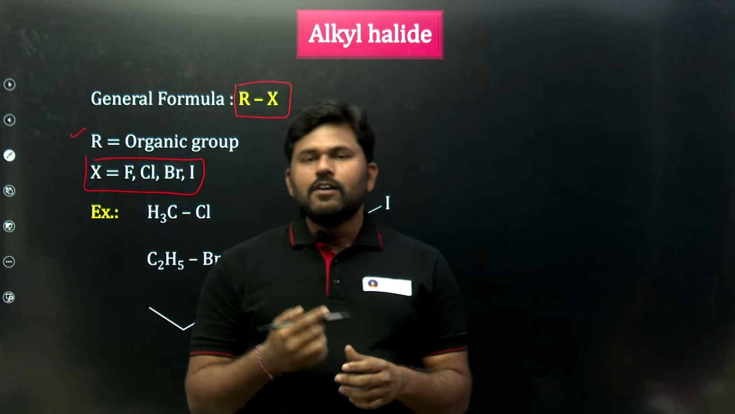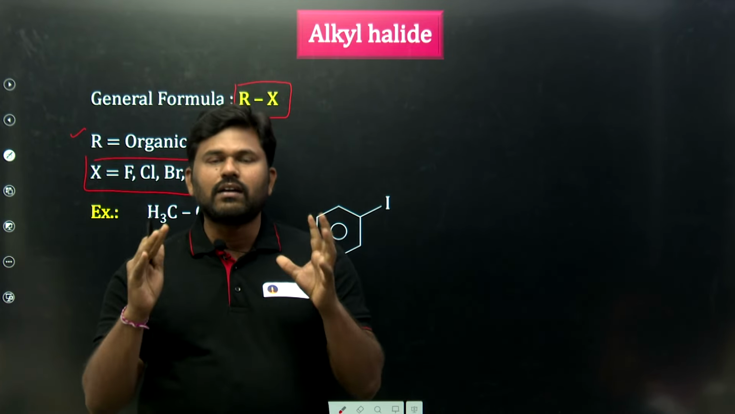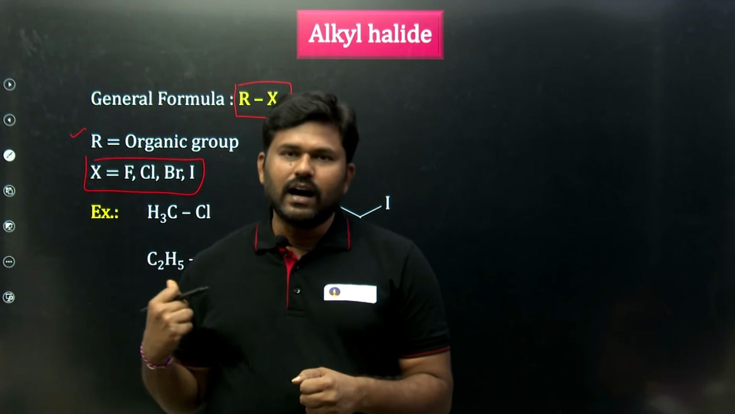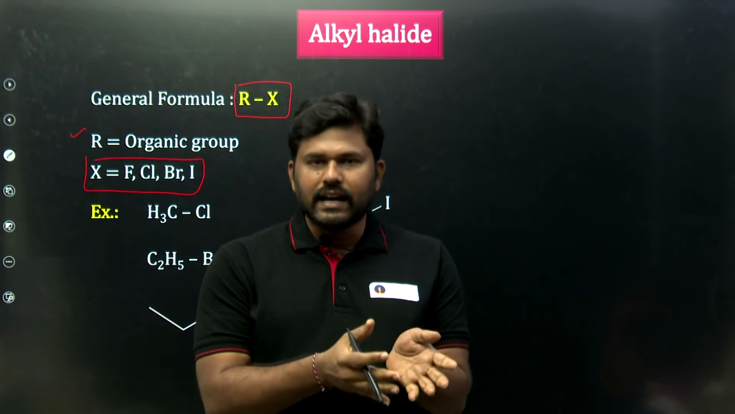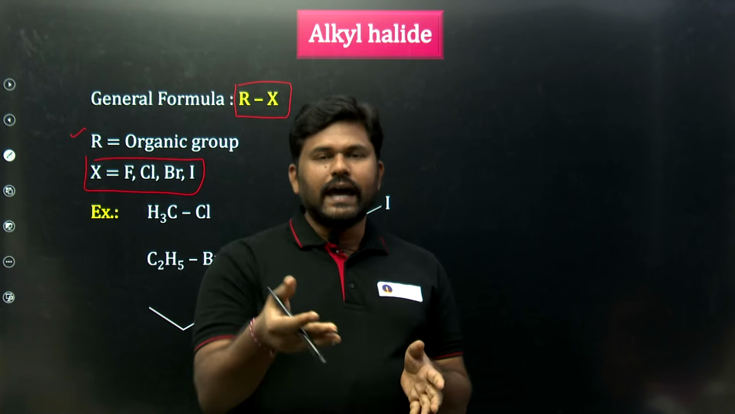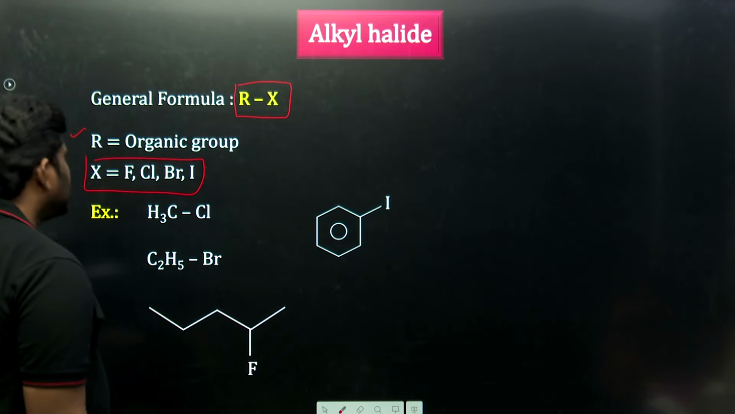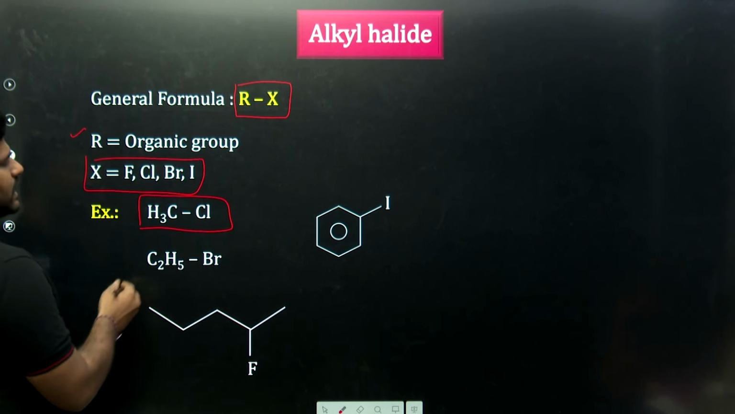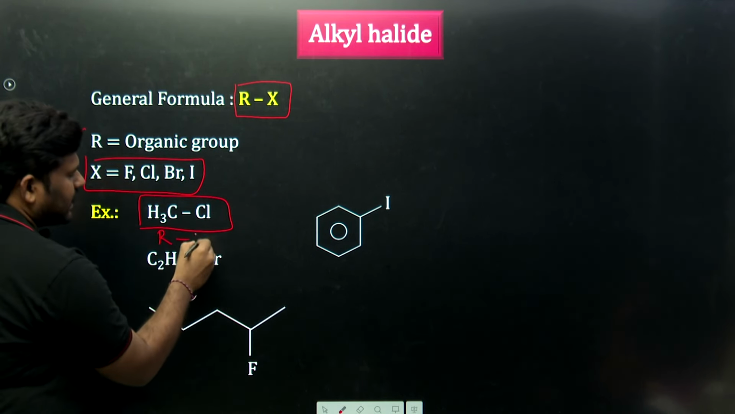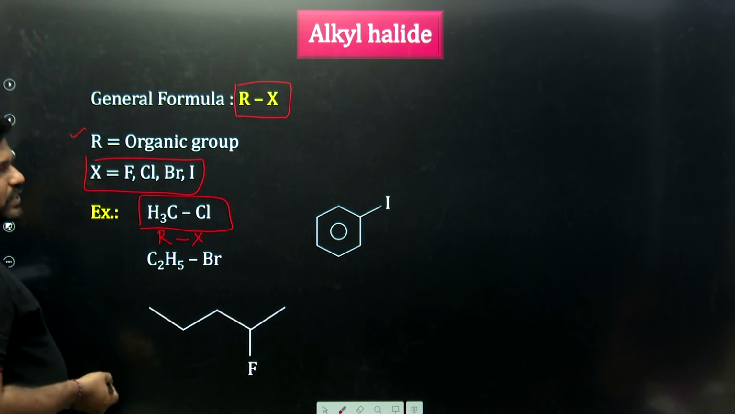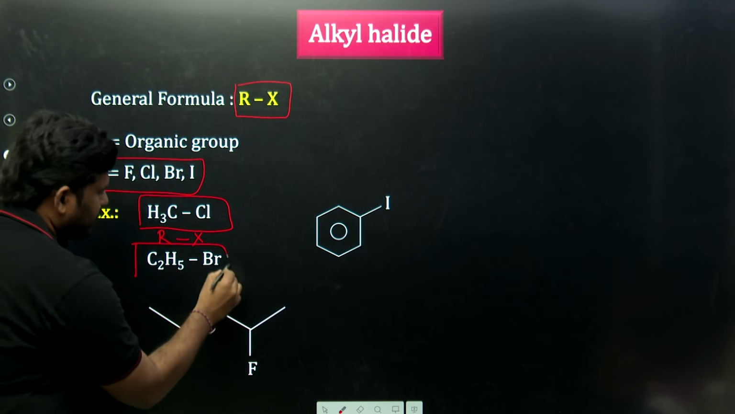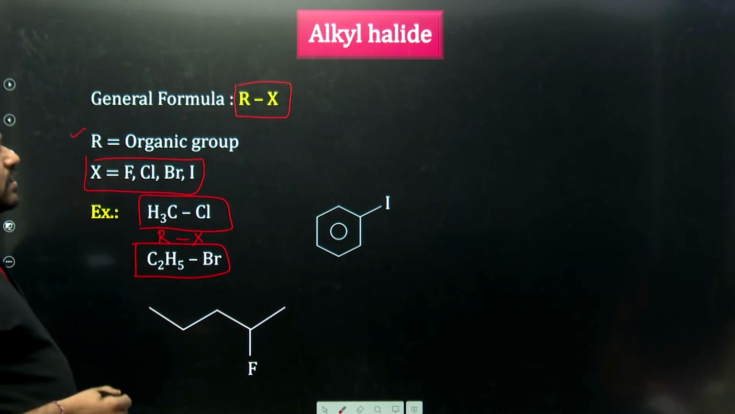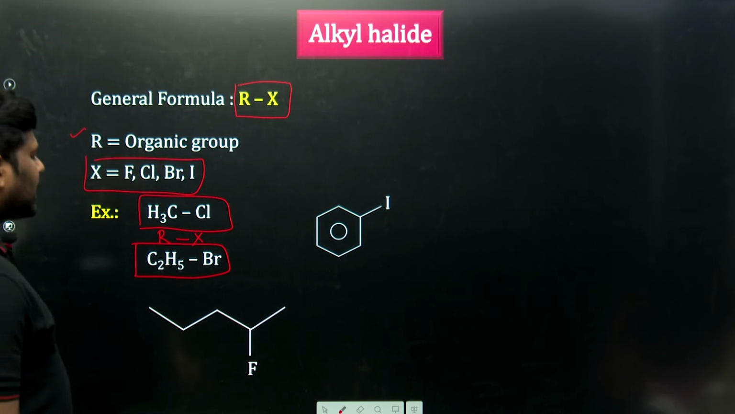What are the halogens? Fluorine, chlorine, bromine, iodine. So what do we call these? Alkyl halides. Alkyl means the organic group, the R group, and X will be the halogen group. An example for this is CH3Cl. What is the CH3 here? R. What is the Cl here? X. So RX. Another example is C2H5Br, which is RBr. This is also an alkyl halide.